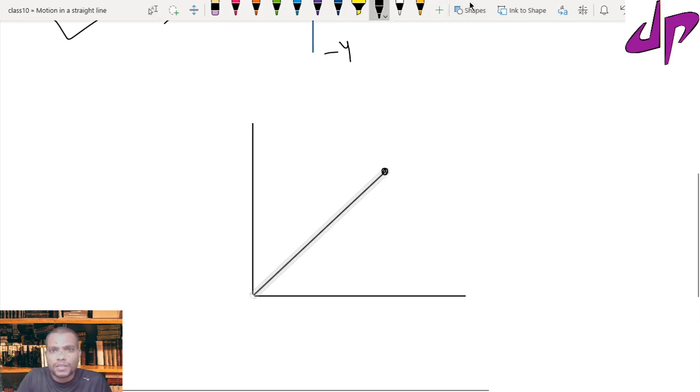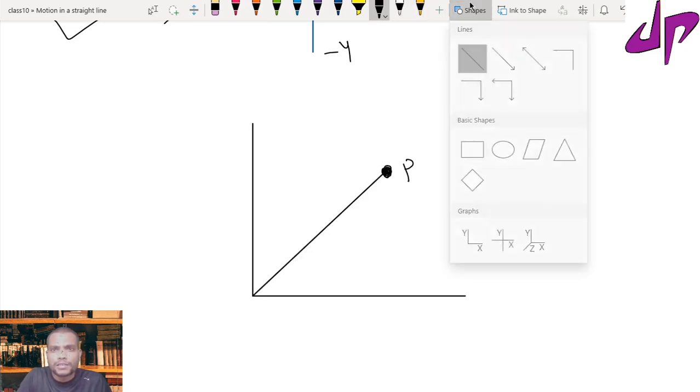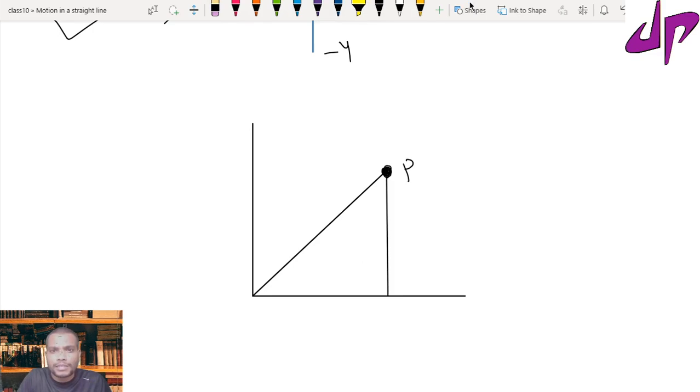If this is the position of the particle, we can say the particle is at a distance along the x-axis, and at a distance along the y-axis. Since we have an origin, it is x comma y. So this origin we can take as a reference point.